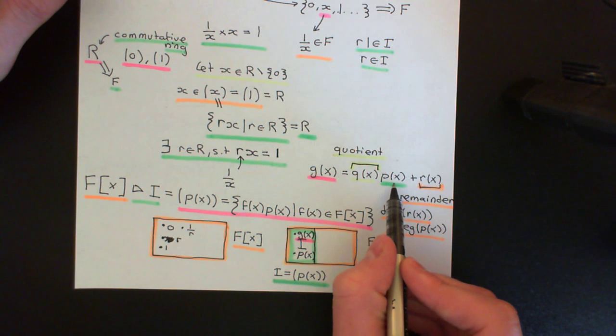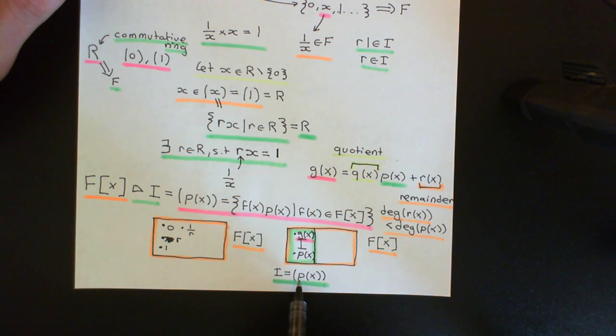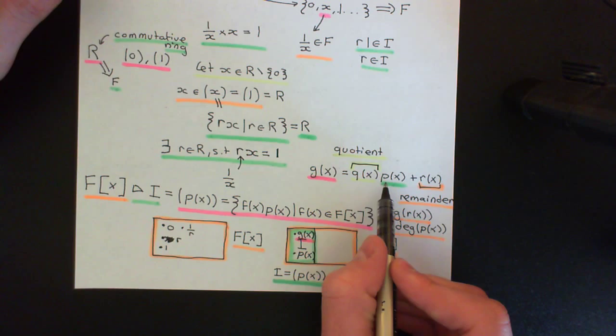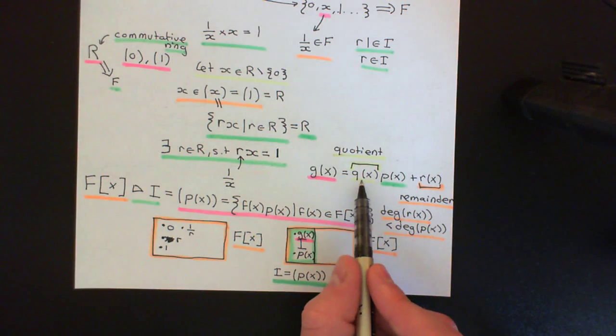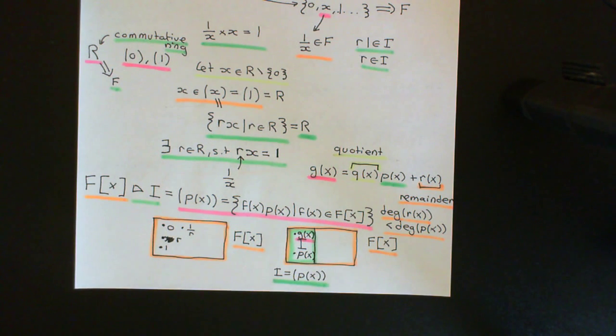Q of x times p of x is an element of our ideal, because our ideal here contains all of the multiples of p of x. It has to, because p of x is an element of the ideal, and therefore any multiple of p of x has to be in the ideal. Okay, because ideals are closed under multiplication by any element of the larger ring.